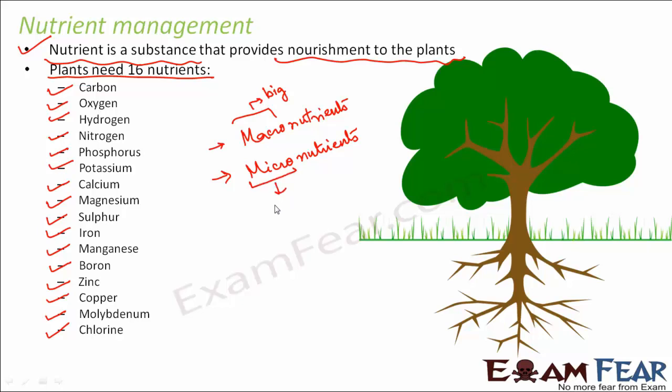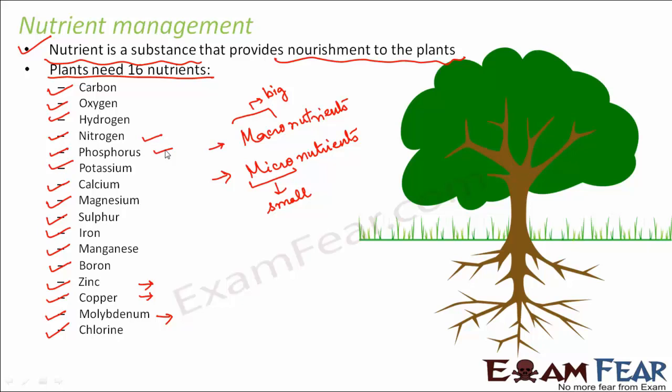Micro means small, so those nutrients which are needed only in small amounts are called micronutrients. Some examples of micronutrients would be molybdenum, copper or zinc. They are needed in small amounts. If you talk about macronutrients, it could be nitrogen, phosphorus. They are needed in huge amounts, so they are examples of macronutrients.